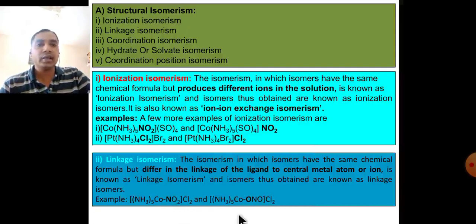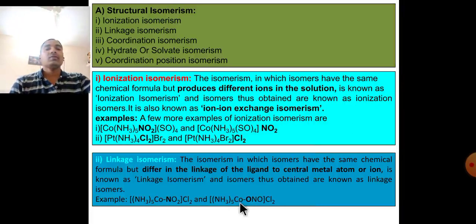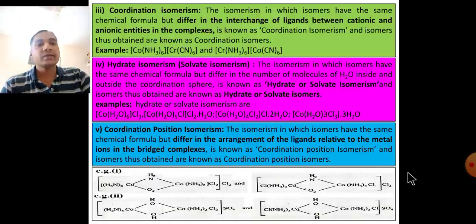That type of ligand is known as an ambidentate ligand. Here in this complex, N is directly linked to cobalt, but in this same ligand, O is coordinated with the cobalt. This type of ligand is known as an ambidentate ligand.